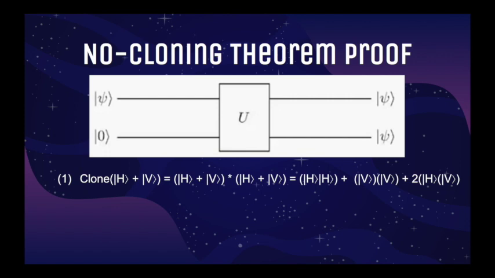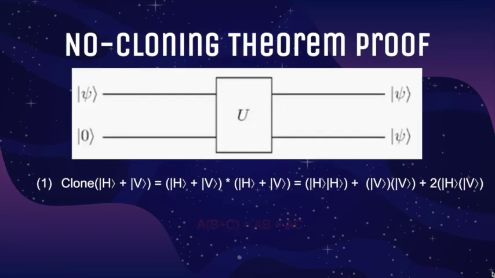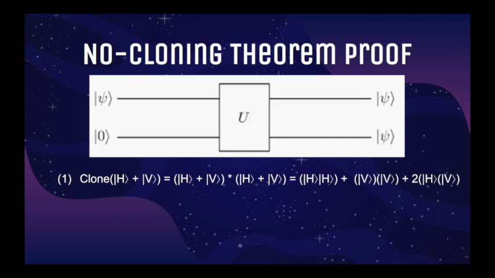Now, let's look at the idea of cloning from a different perspective. What we are actually cloning is the superposition of the photon, right? So instead of cloning the whole state, we can clone the horizontal state of the photon and then the vertical state of the photon separately. We are going to use a distribution property of transformations, which is identical to that of mathematics. For example, if we have A times, in parentheses, B plus C, we know that this is equal to AB plus AC. The same idea can be used in transformation as well.